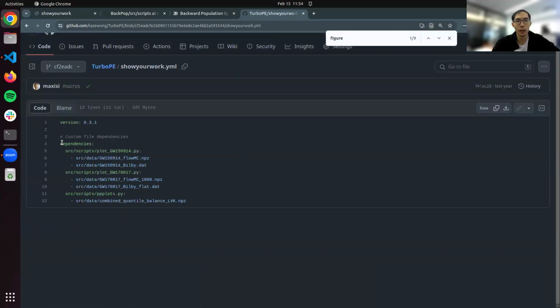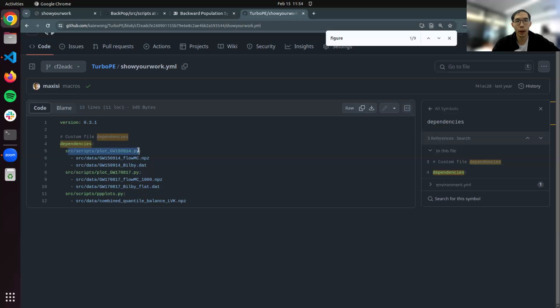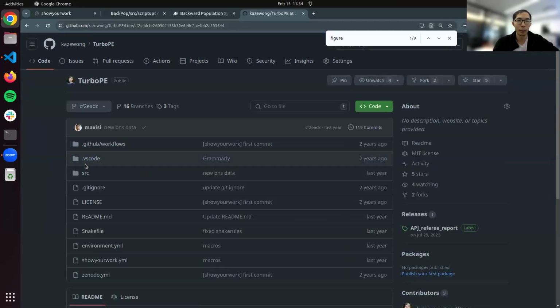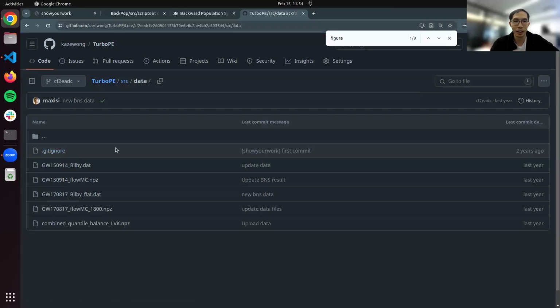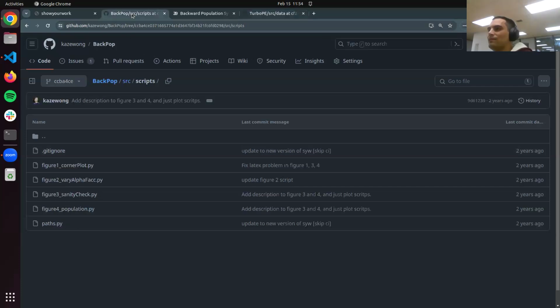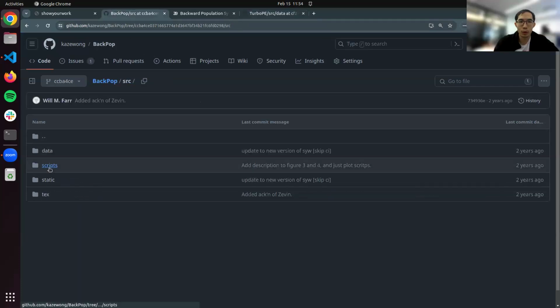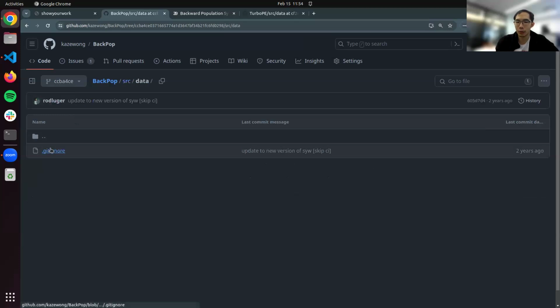So you basically specify, okay, this script depends on these files that are online somewhere, and then it will go into Zenodo and try to look for them. If it sees them, it will download them locally and use those. For example, this paper depends on some data, but it's bad practice to upload 4 or 5 gigabytes of data. Well, actually, we did it here. This is small. But for the other repo, I think this one, we do have some data, but you can see the data folder is empty.